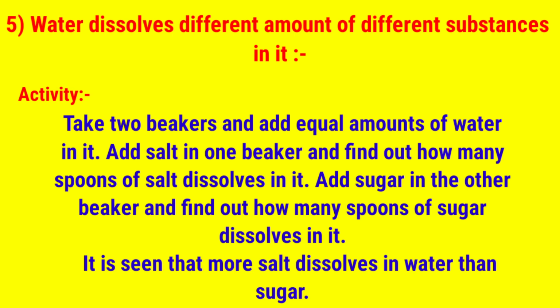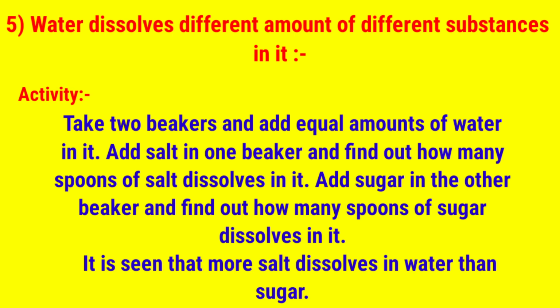So, if we compare the rate of dissolving of salt and sugar, salt will dissolve at a faster rate than sugar, because salt is ionic in nature and sugar is non-ionic in nature.